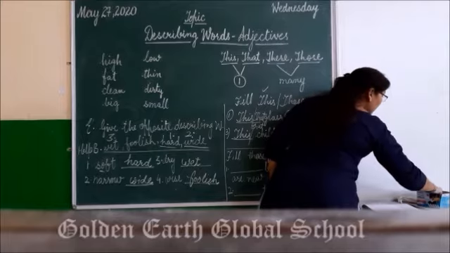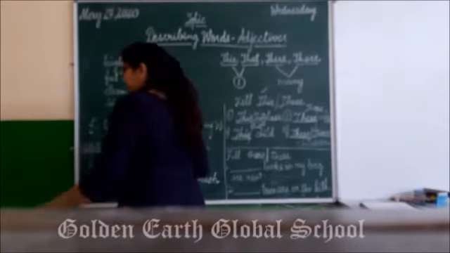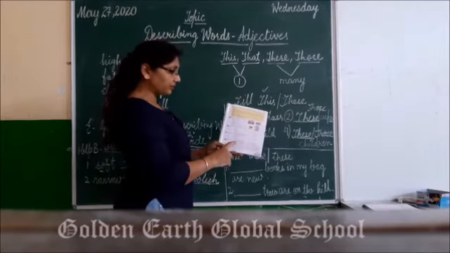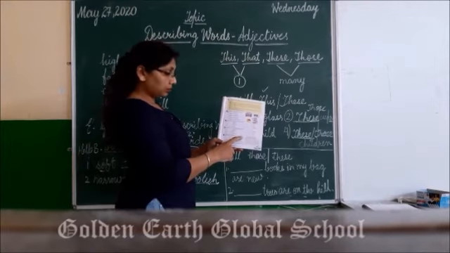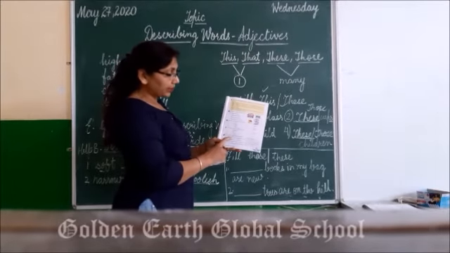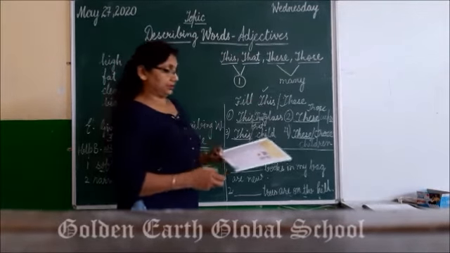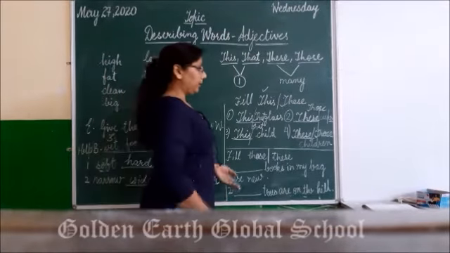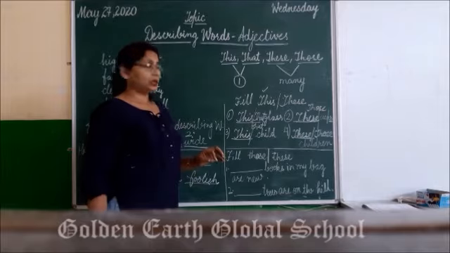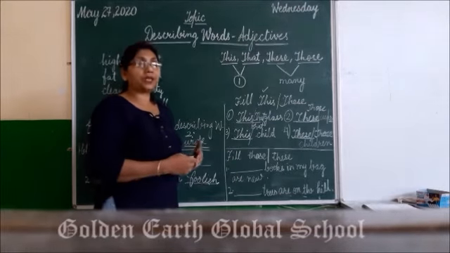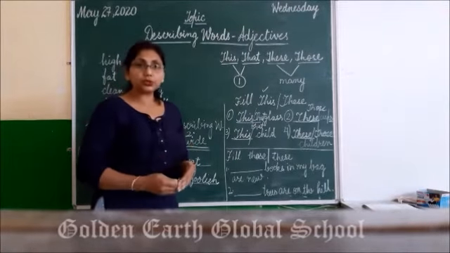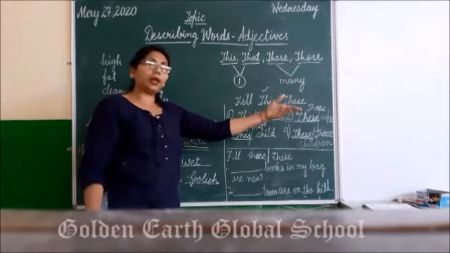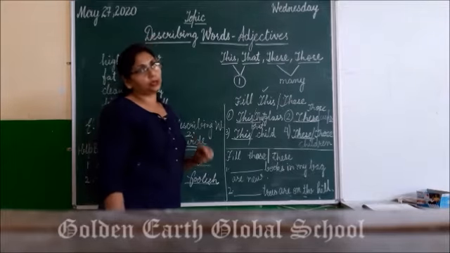Now here, the last exercise is on page number 29. Fill in the blanks with these or those. Right? Fill in the blanks with those or these. Here all the words are plural. But what thing you have to see? If the things are close to you, आपके नज़दीक हैं, आप उसके लिए these use करोगे. And if the things are away from you, वो आपसे दूर हैं, तो आप उसके लिए those word use करोगे.